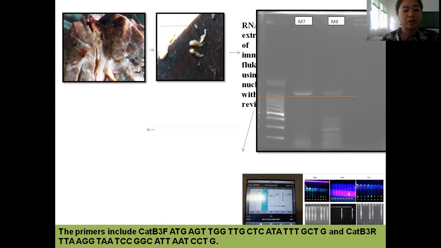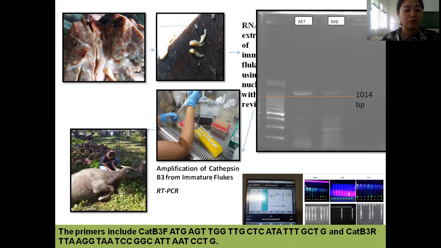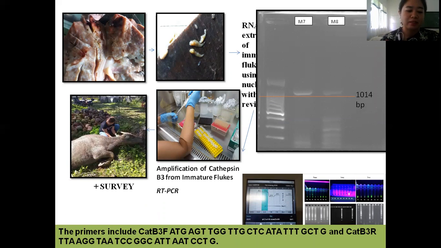After that, 2 ml of blood were collected from 160 animals from the 4 municipalities of Aurora province. There were 20 cattle and 20 swamp buffaloes enrolled in each municipality, which were randomly selected based on the reported cases of fasciolosis from the provincial veterinary office. The animals were distributed according to age groups: 10 cattle or swamp buffalo below 1 year old, and 10 cattle or swamp buffalo above 1 year old. And all samples were immediately subjected to RNA extraction.